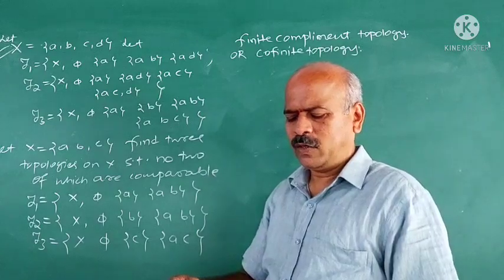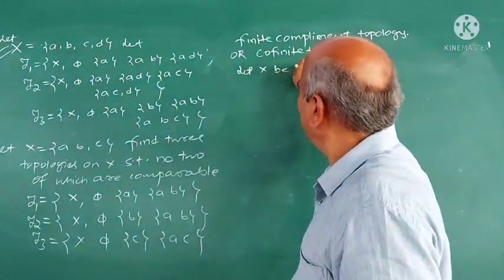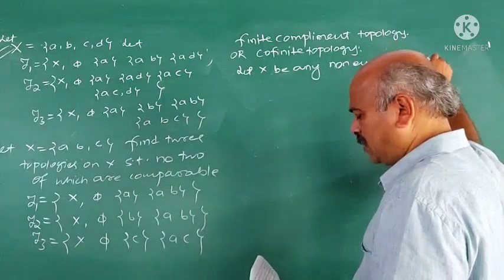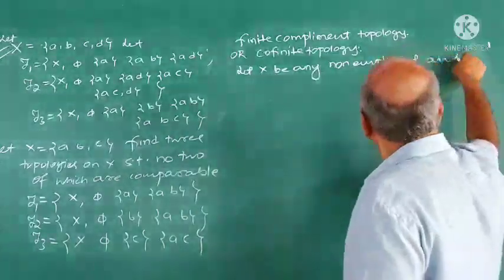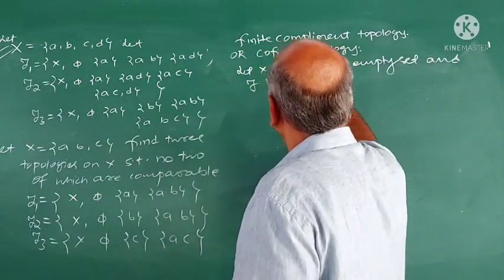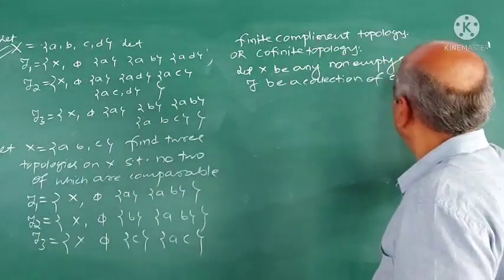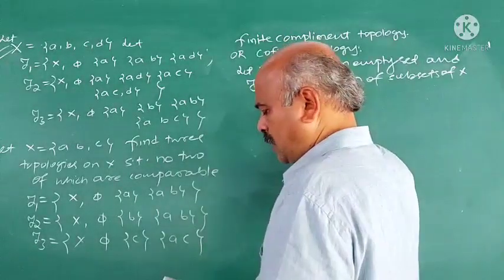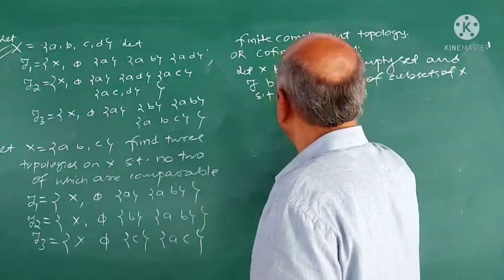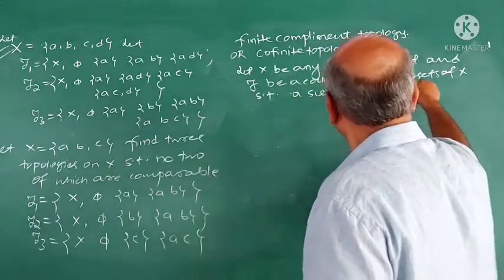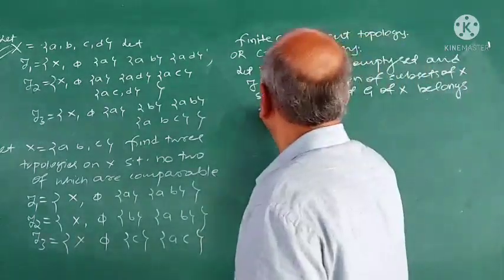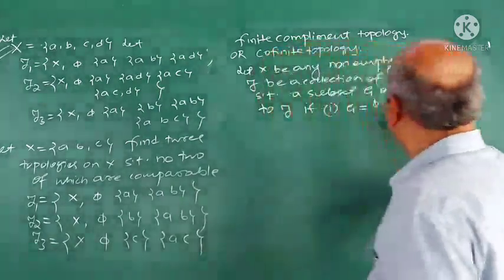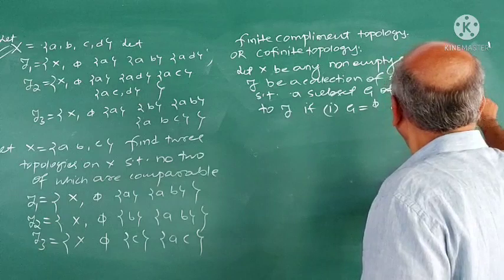Say, the cofinite topology is like this. Let X be any non-empty set, and TOE be a collection of subsets of X such that a subset G of X belongs to TOE if first, G is equal to phi, or G dash is finite.